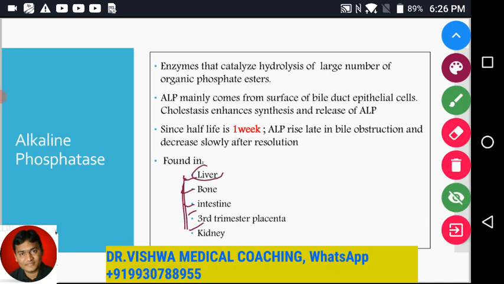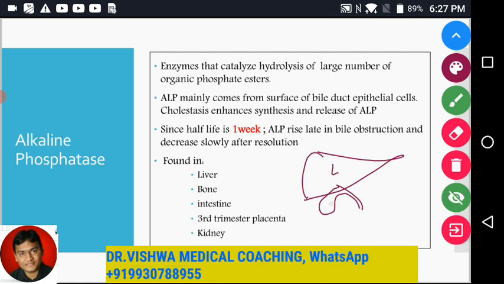It is not only the liver, but if you consider liver function tests, the main important finding in case of alkaline phosphatase getting elevated is cholestasis. So think about cholestasis. Let me give you an idea about what are the conditions giving rise to cholestasis. This is the liver, this is the gallbladder, this is the bile duct.